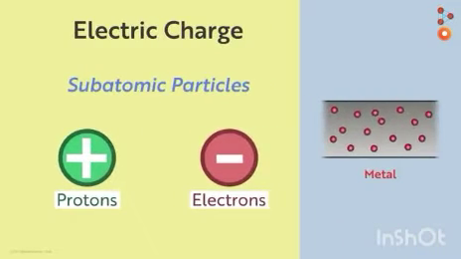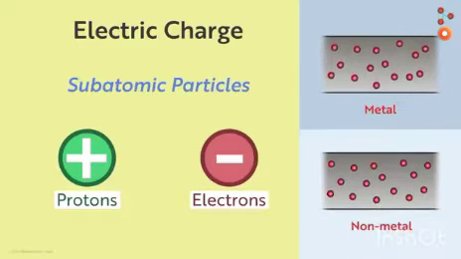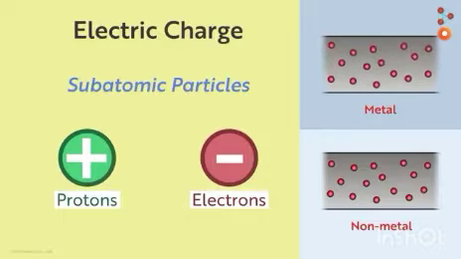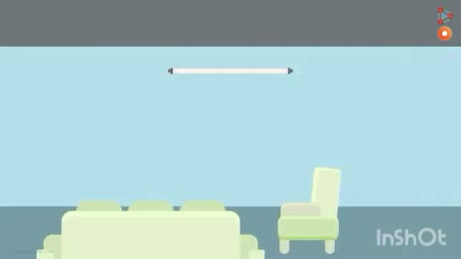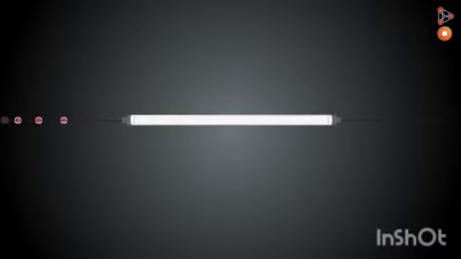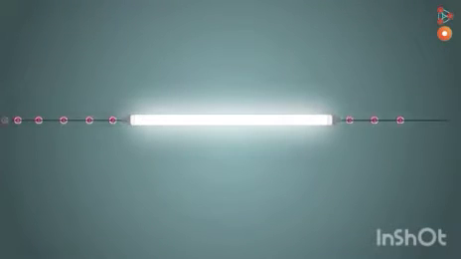See, the protons and the electrons are the subatomic particles which carry the charge, which help in the flow of charges. In metals, these charges are always in motion, whereas in non-metals they are not in motion. So, they are steady. That is why non-metals are mostly insulators, that is, they do not allow the flow of electricity. That we will be studying in the further part of the lesson, but this is for now.